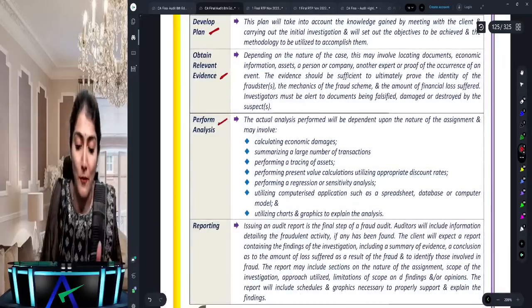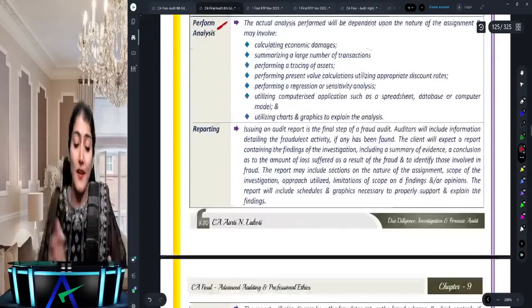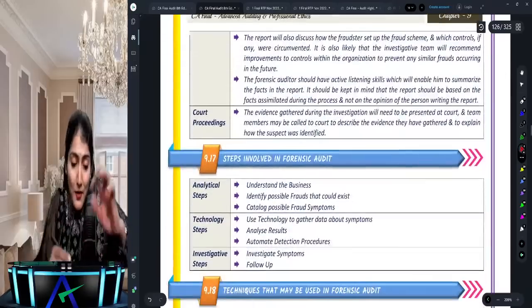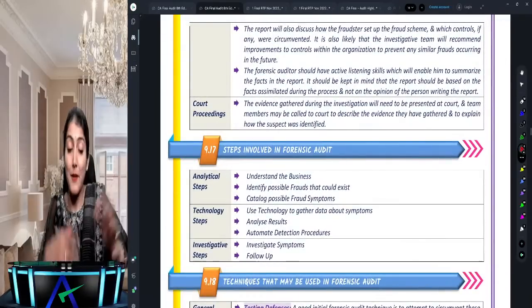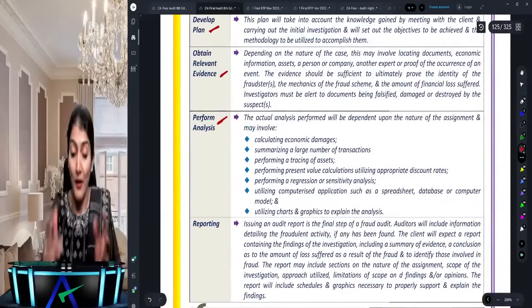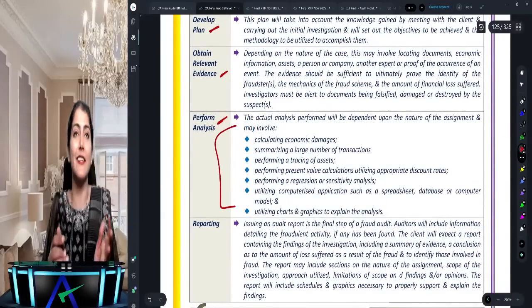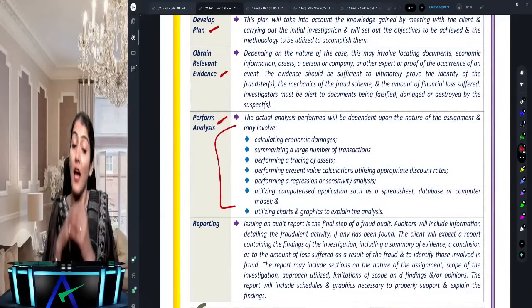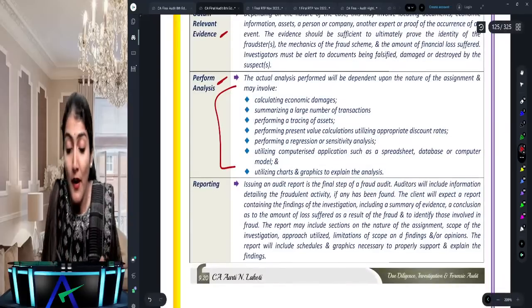Based on the evidence, you perform the analysis. Based on the analysis, you do the reporting, and based on the reporting, you go to the court of law. Now, in the exam, they have asked a question on perform analysis. How to perform analysis? You have to calculate.